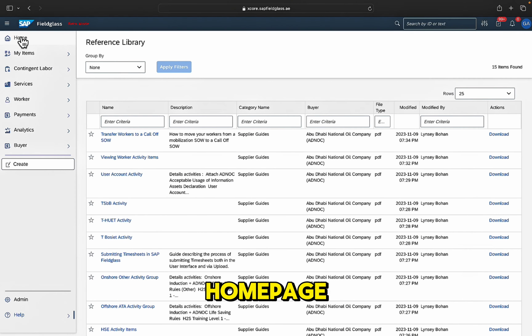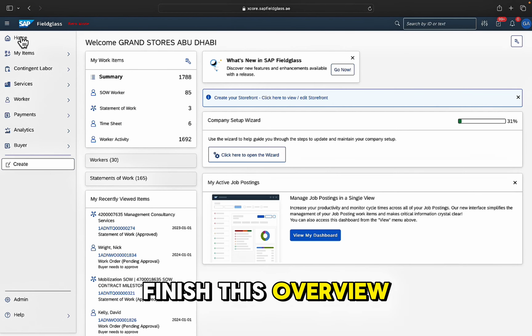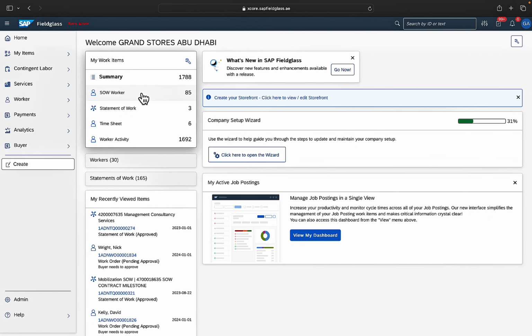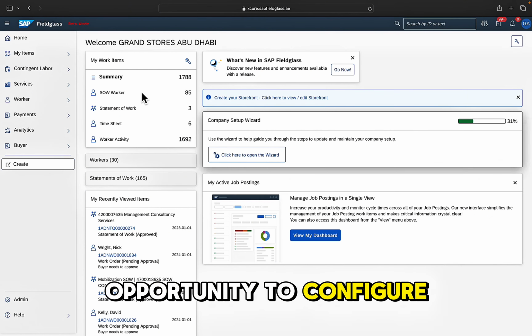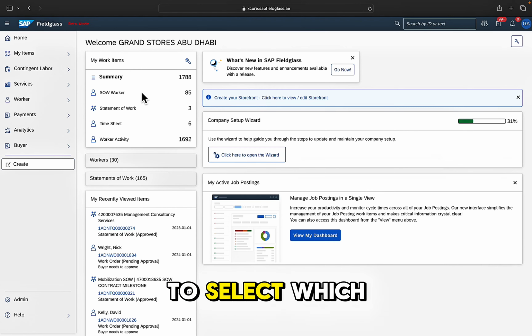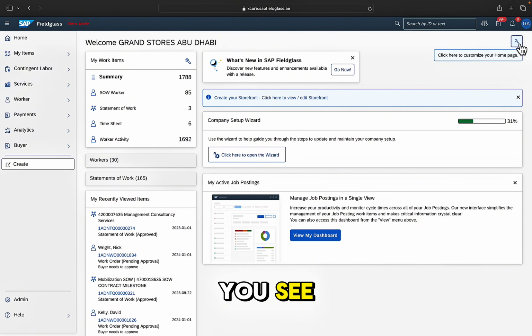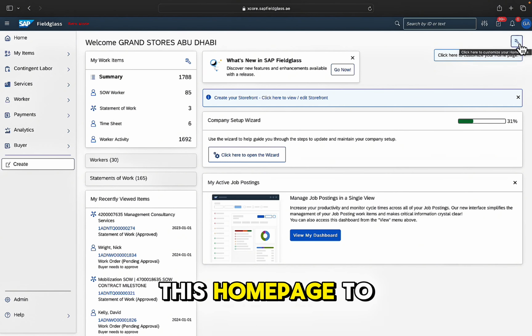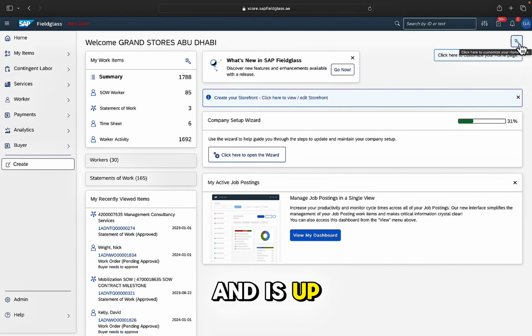Finally, on the home page, just before we finish this overview, you can see these different dashboards. This is your opportunity to configure the home page, and you're able to select which dashboard items and widgets you see. You can use this home page to show you the information that's relevant to you. This view is down to your own configuration of the page, and is up to you to manage.